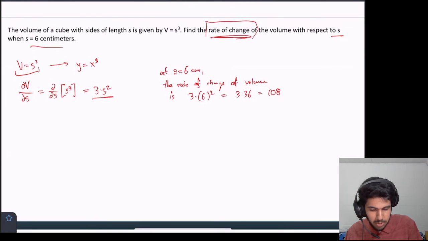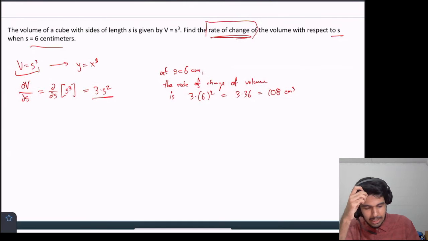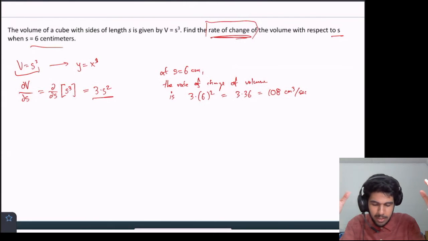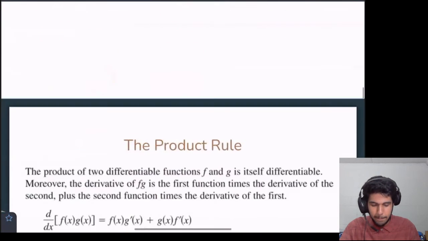And in this case, we're working with centimeters. So centimeters cubed, but it's a rate of change. So we're seeing how it changes with time. And so in this case, we're saying it's per second. So as we're changing it through time, and when the side length is 6 centimeters, the volume is changing by 108 centimeters cubed per second. So I think that's pretty cool. We see a nice application there.